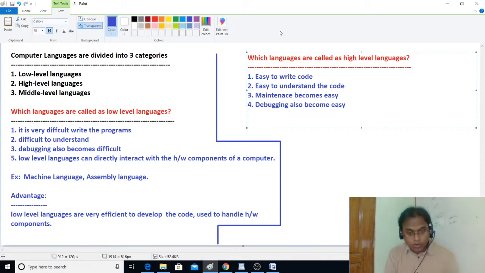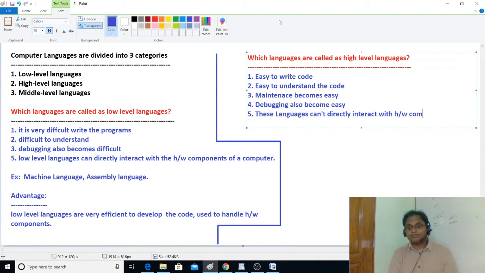Another important point is that high level languages cannot directly handle the hardware components of a computer. These languages cannot directly interact with hardware components of a computer.